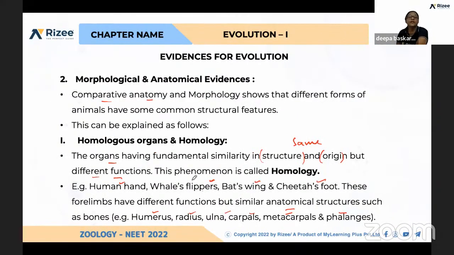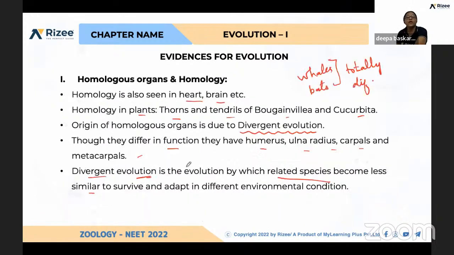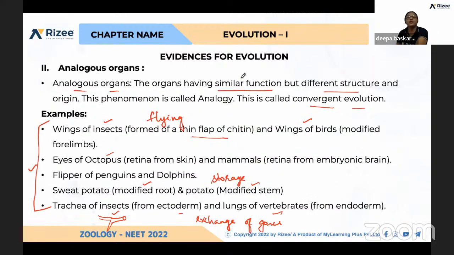Next is morphological and anatomical evidences, and in this, homology and analogy, you should remember. What do you mean by homology? They have the same structure and origin, but they differ in their function. Examples are important. This is also called divergent evolution. An example in plants is important, and heart and brain also show homology in different species. Next is analogy. Analogy means they do a similar function, but structurally they differ. Examples are again important. So many examples we have seen. This is very important.